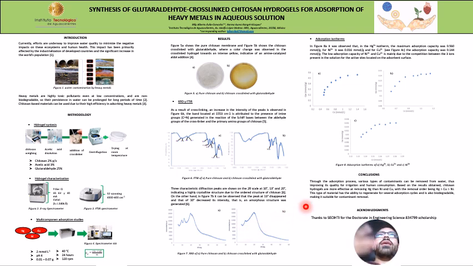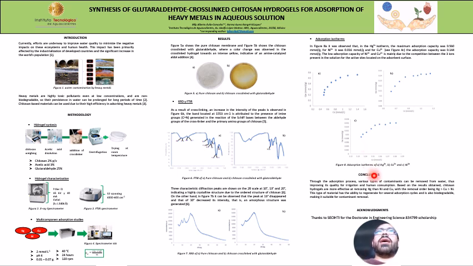And finally, figure 8 shows the absorption isotherms, which obtain values of 0.560 millimole per gram for mercury. In B is for copper, 0.144 millimole per gram, and 0.016 millimole per gram for nickel.